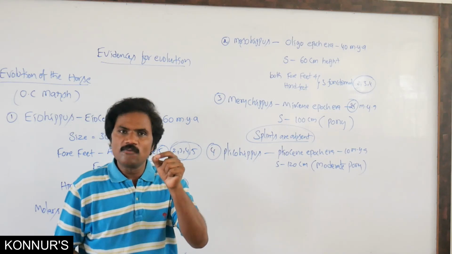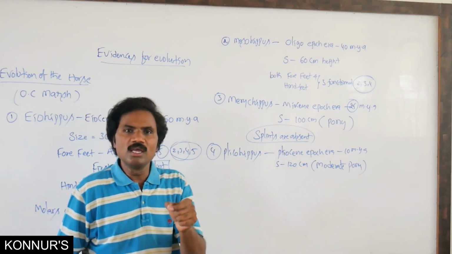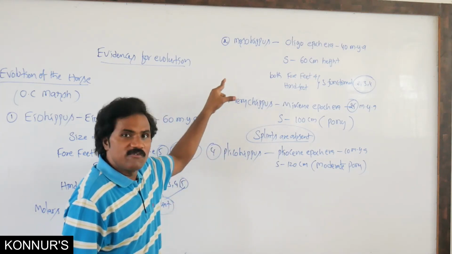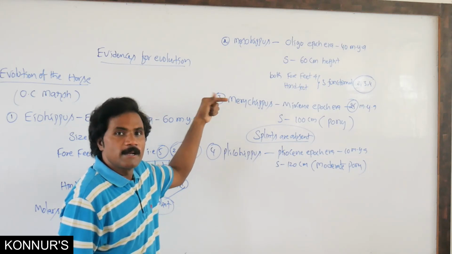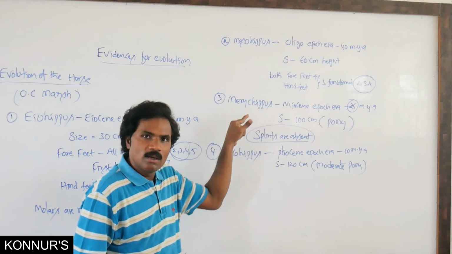What is the first ancestral horse which possesses only a single toe? They have given different options: Eohippus, Mesohippus, Merychippus, Pliohippus.